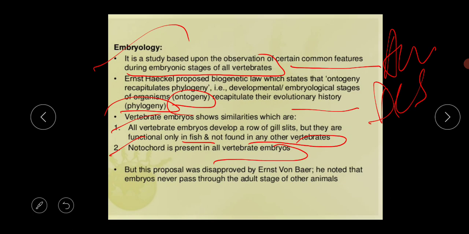I am repeating again, all vertebrate embryos develop a row of gill slits, but they are functional only in fish and not found in any other vertebrates. And second thing is the notochord is present in all vertebrate embryos.